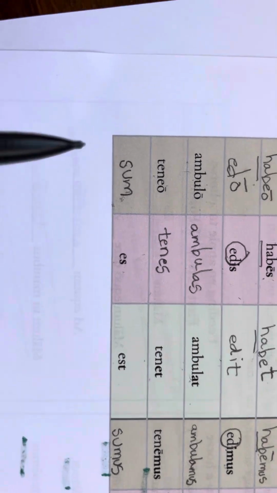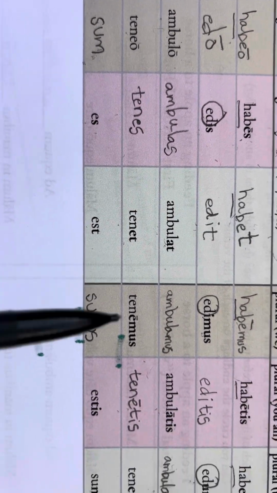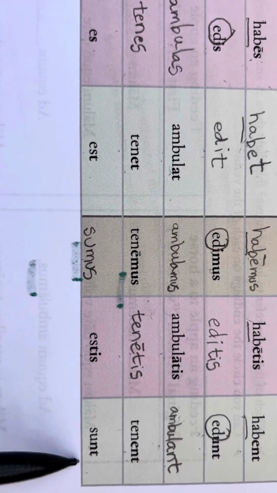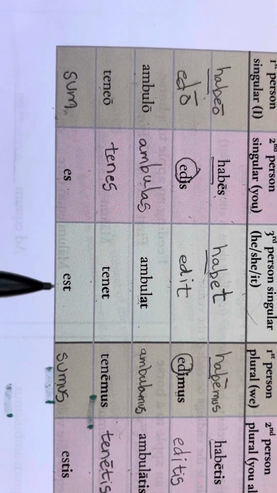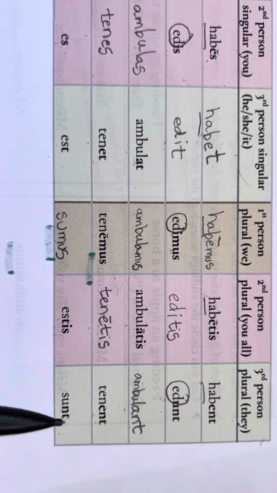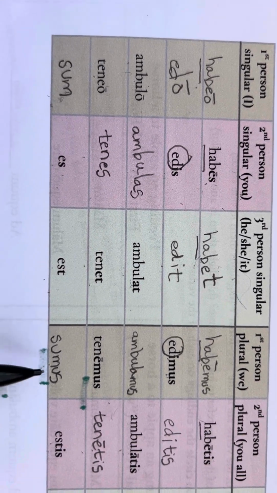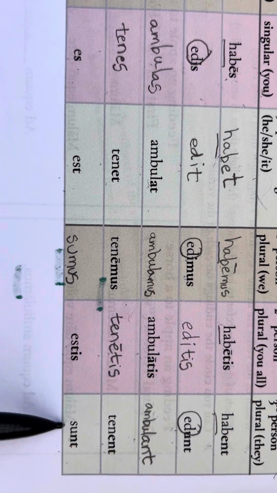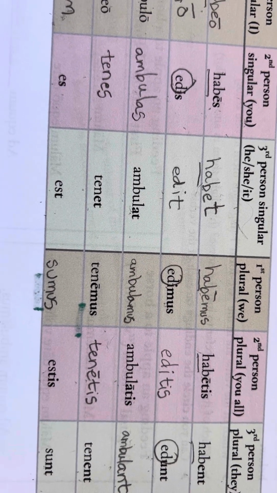All right, and then the last one, to be. Sum es est, sumus estis sunt. A little slower, join me. Sum es est, sumus estis sunt. One more time. Sum es est, sumus estis sunt. Well done, recte dici, well said.